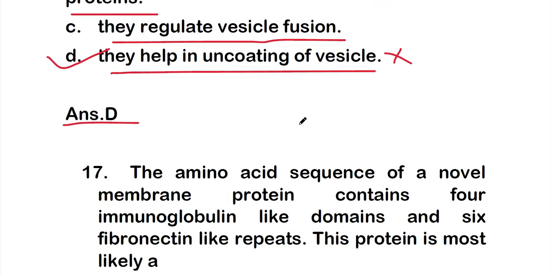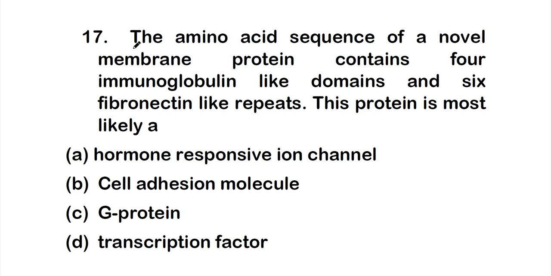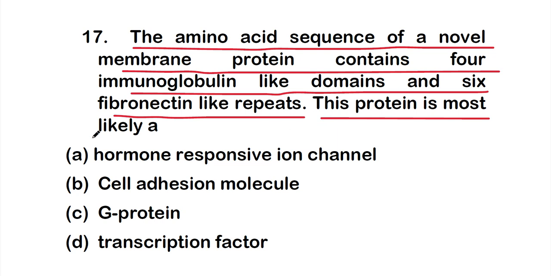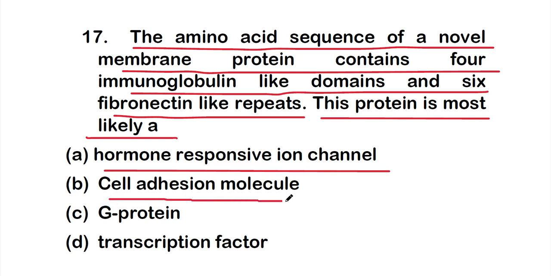Okay, next is question number 17. The amino acid sequence of a novel membrane protein contains 4 immunoglobulin-like domains and 6 fibronectin-like repeats. So this protein is most likely: option A, a hormone responsive ion channel; option B, a cell adhesion molecule; option C, a G protein; option D, a transcription factor.